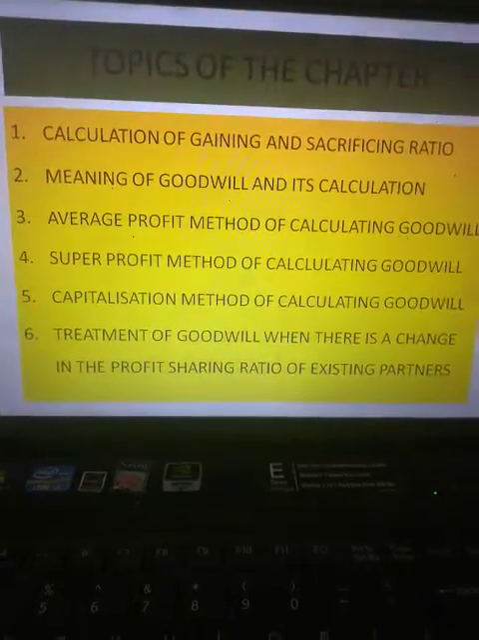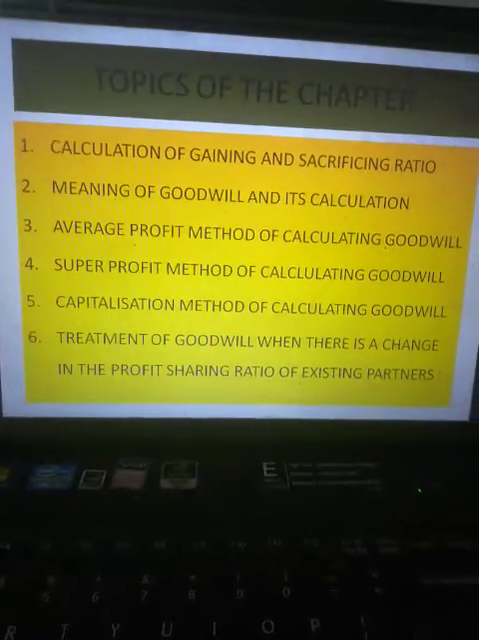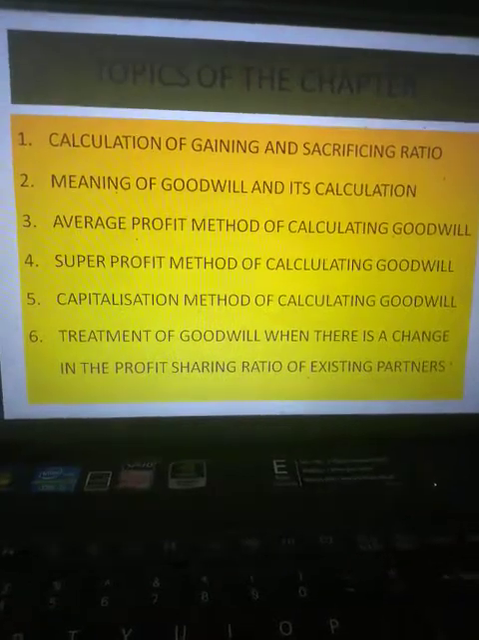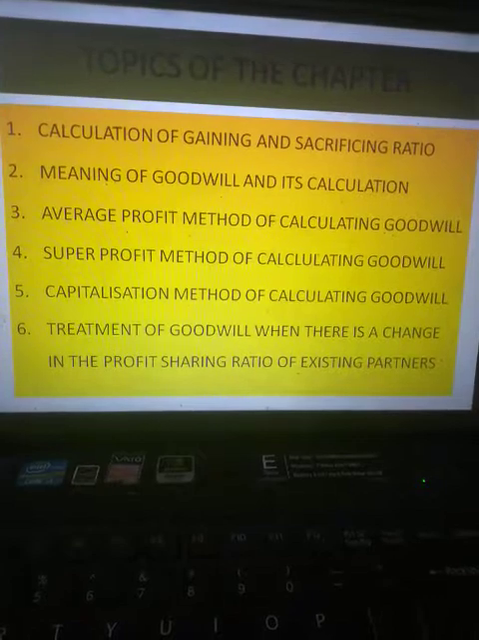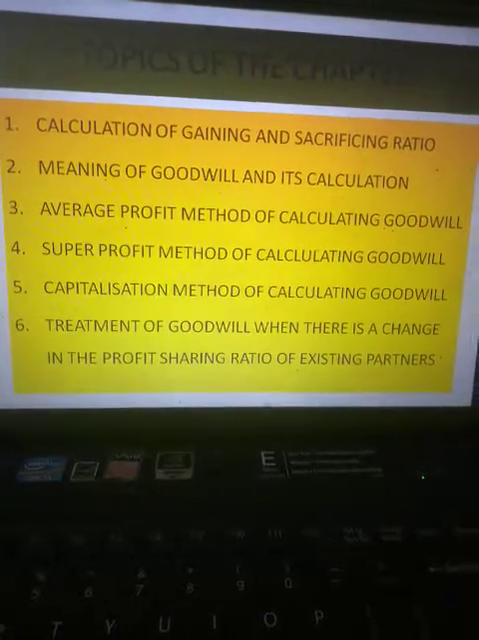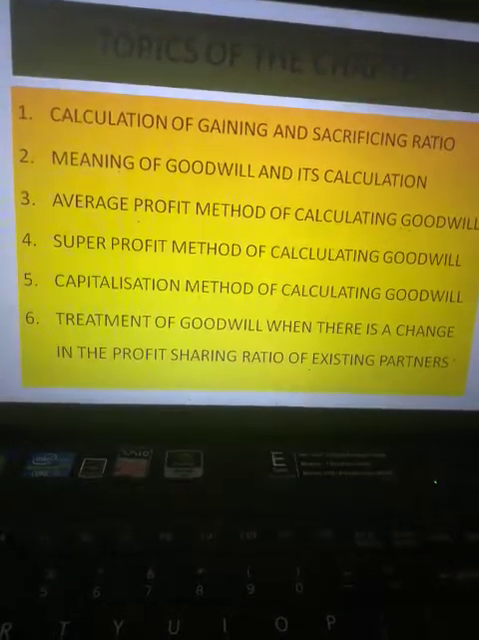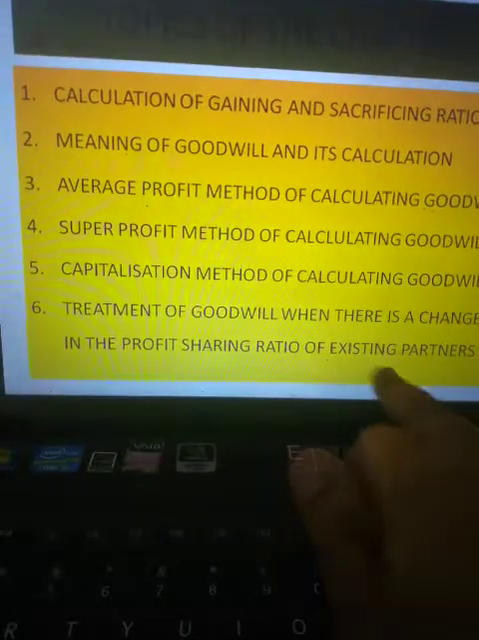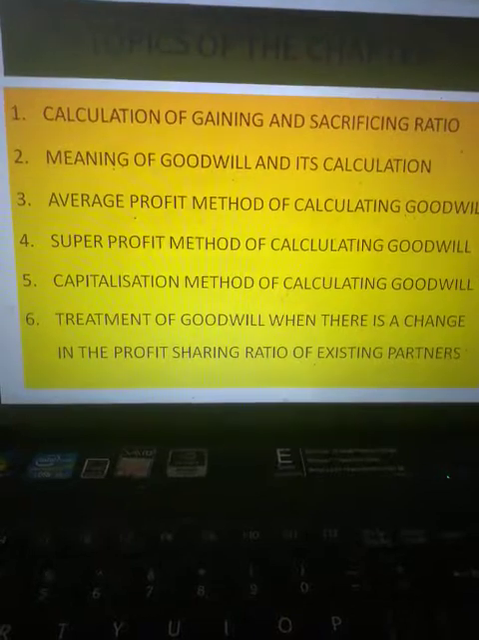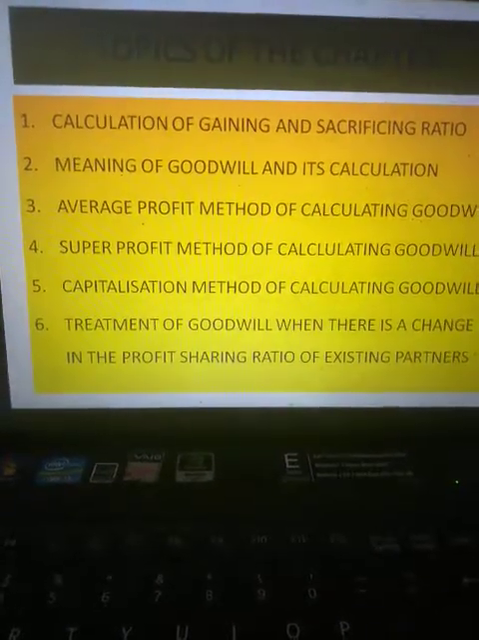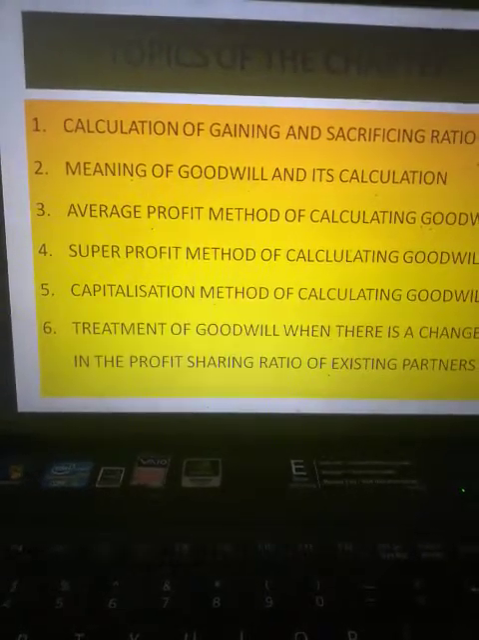First of all, let me tell you about the topics. The topics we are going to discuss in this chapter are calculation of gaining and sacrificing ratio, meaning of goodwill and its calculation, the average profit method of calculating goodwill, the super profit method, the capitalization method, and then the treatment of goodwill, especially when there is a change in the profit sharing ratio of existing partners. Class, what happens when the profit sharing ratio of a partner gets changed, and what are the situations?